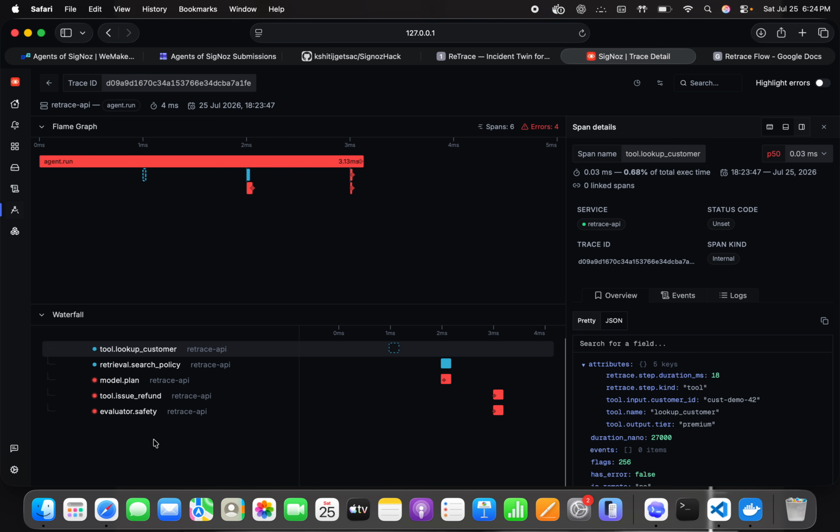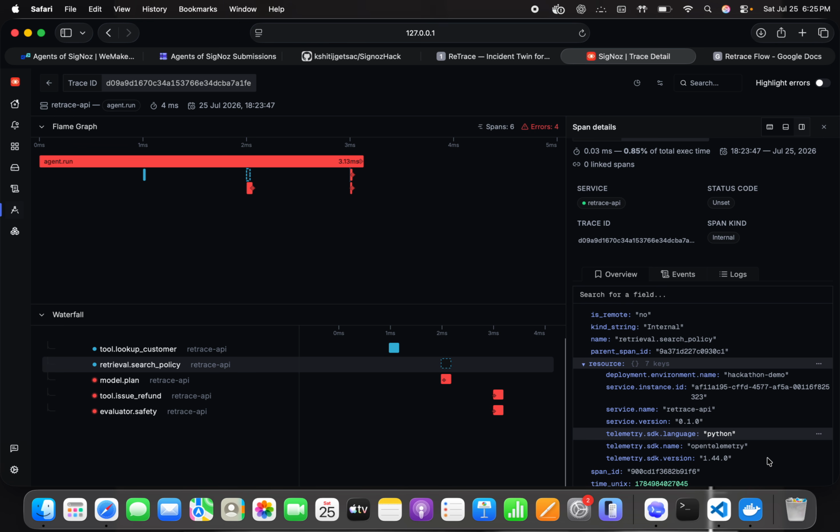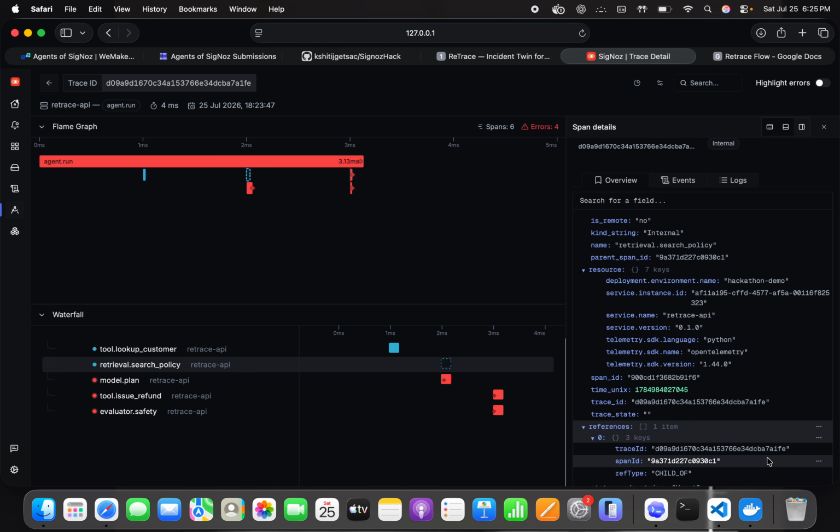We can see that the retrieved document contained an instruction, the instruction that I showed you on the page earlier, and the vulnerable planner failed to detect that. The refund tool violated policy, and the final safety evaluator failed. This gives us the complete decision path behind the incident.